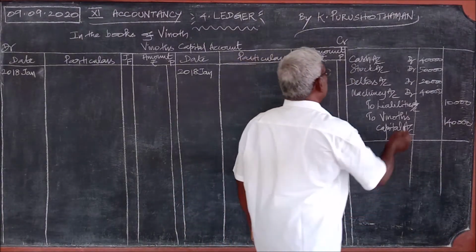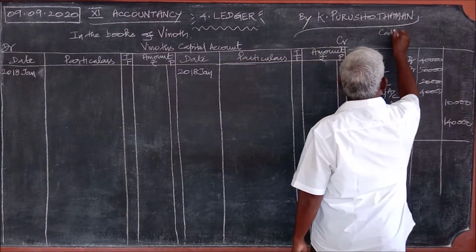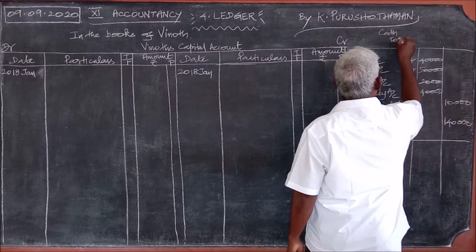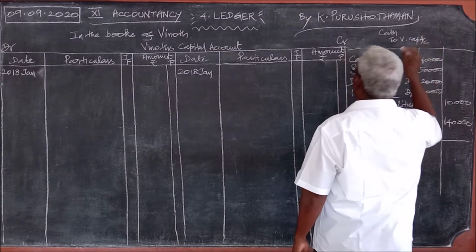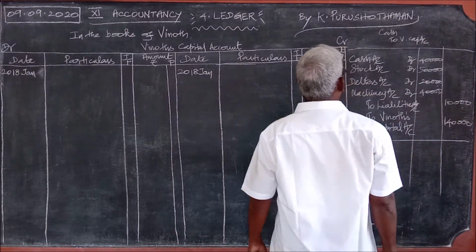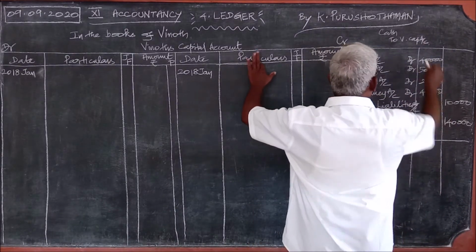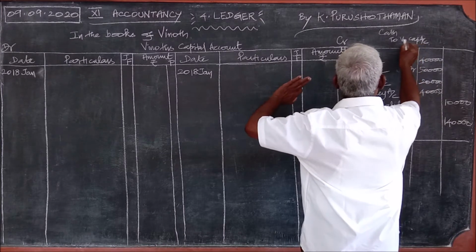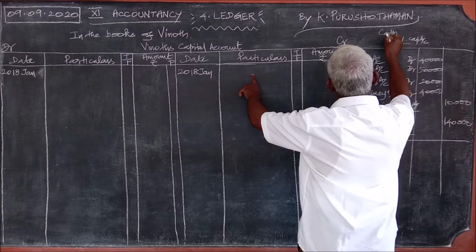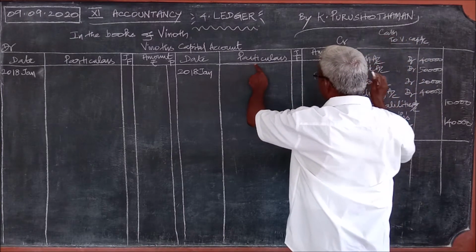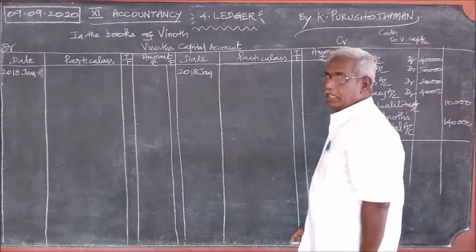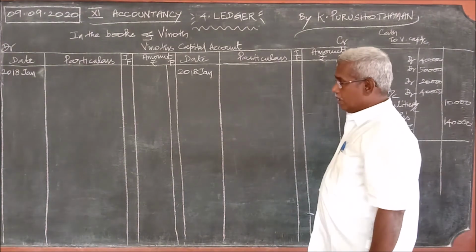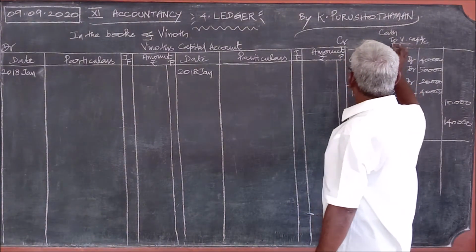So for example, here, cash account debit to Vinod's capital account. Suppose this is the journal entry. Vinod's capital account is on the credit. Therefore, you take the cash account, and by cash account you write, and the business is over. Listen carefully. It is for Vinod's capital account.